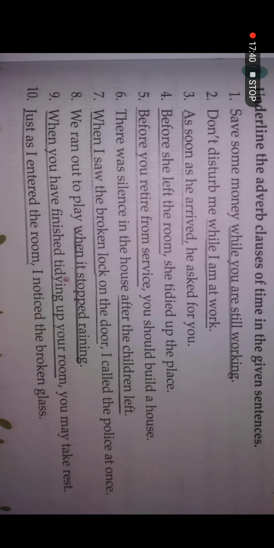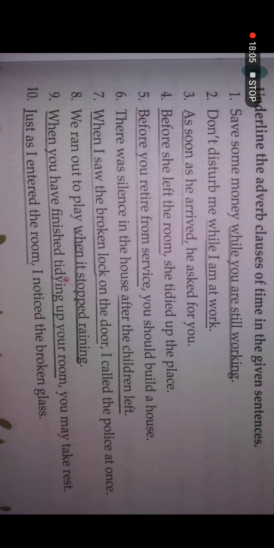This is a very common sentence listened to by some government servants or some employees like us. Before you retire from service is the adverb clause of time. Number 6, there was silence in the house after the children left. After here is showing the time. After the children left is the adverb clause of time.